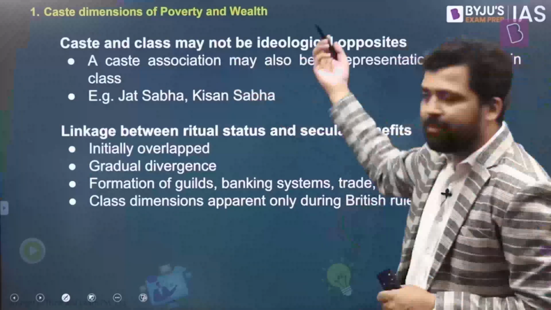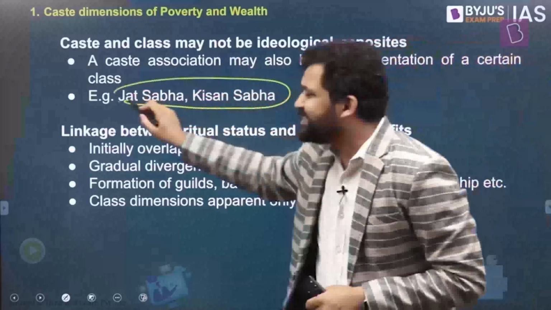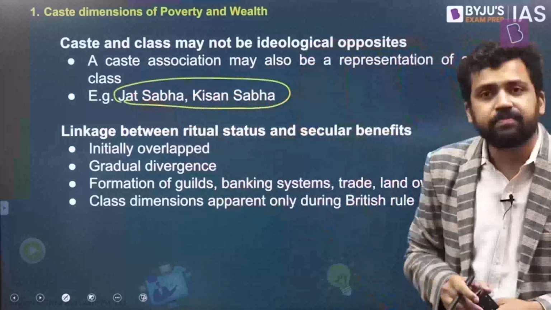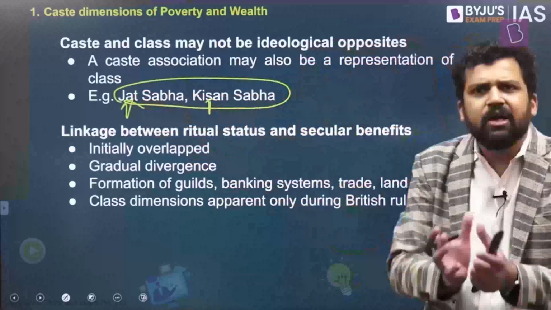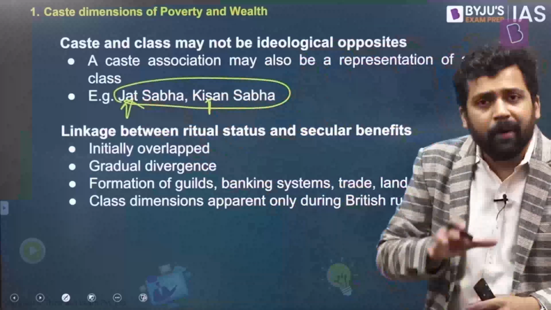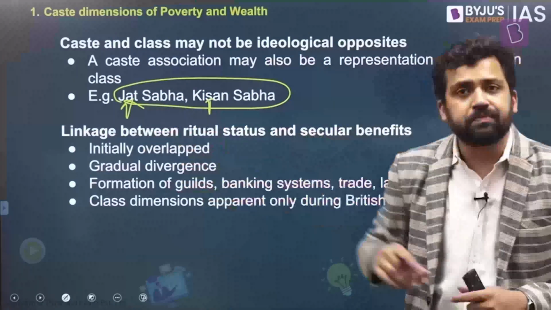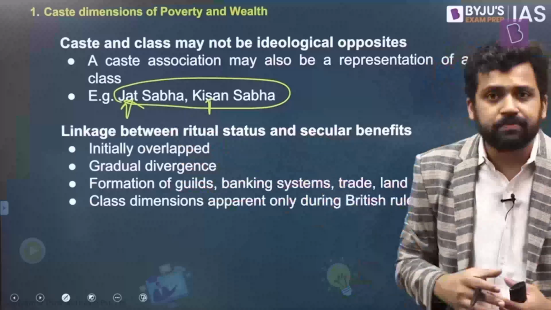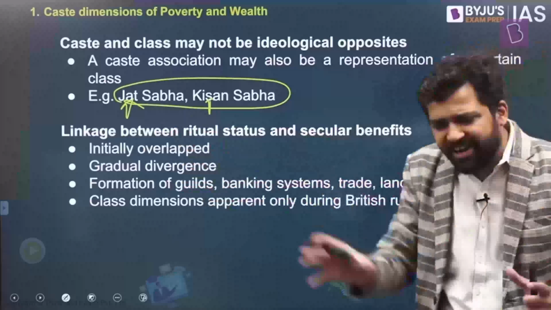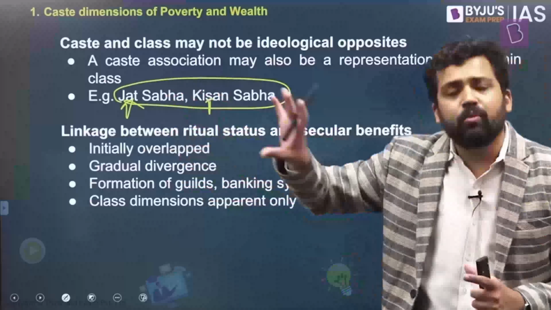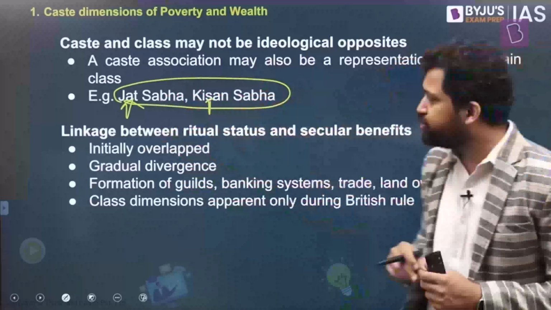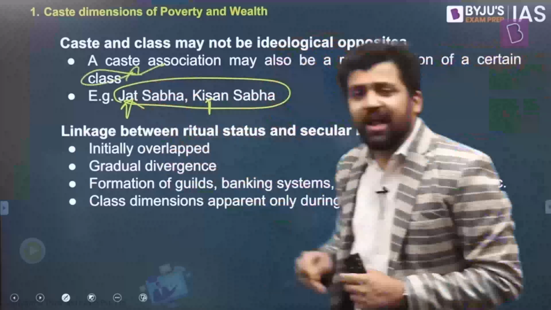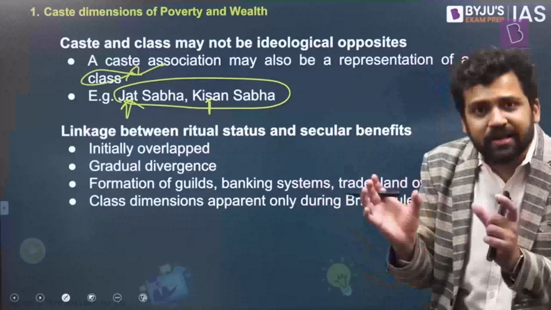One example I can give you here is that you will find these kinds of associations: Jat Sabha, Kisan Sabha. From the terms, you can get an idea that Jat Sabha, for example, is basically a group of people who belong to a particular caste. But these groups are trying to further certain economic interests, maybe the economic interests of the Jat members. Kisan Sabha might also have membership of people from a certain caste, but they are also trying to promote certain economic interests. So these kinds of caste associations are actually representing class. So here caste and class are not separated from one another.